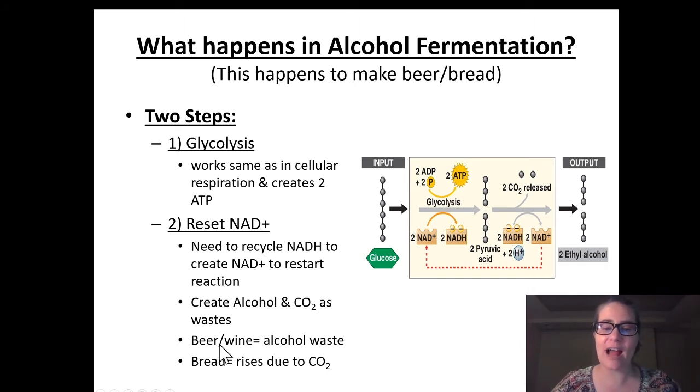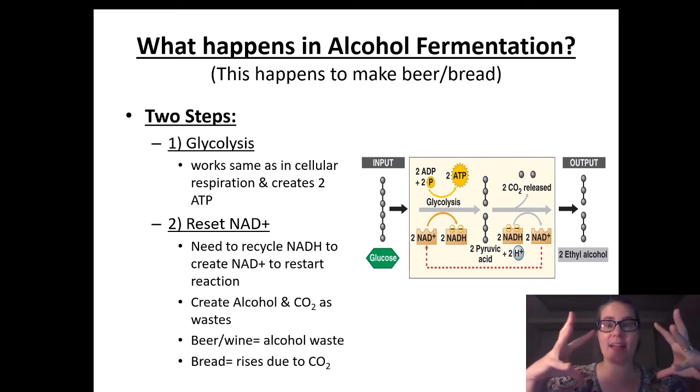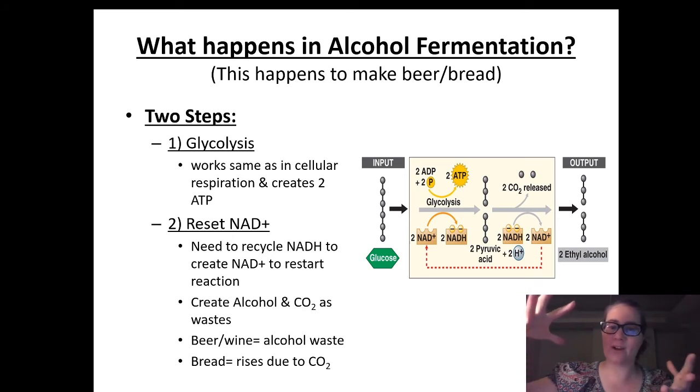For beer and wine and our alcoholic products, we're actually then going to distill or separate that alcohol from the rest of the different products being made by yeast, and then we're going to process that. For bread, we're actually interested in, if you see here, this process also cuts off a carbon group and creates some CO2. And for breads, it's that CO2 that allows them to rise, right? It spaces out our cells so that we see the bread actually rise. So for breads, we're going to use that CO2 as well to do part of that particular process.